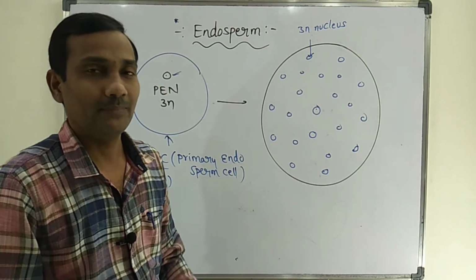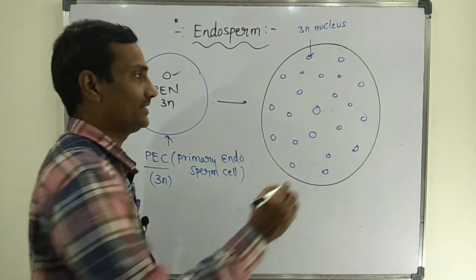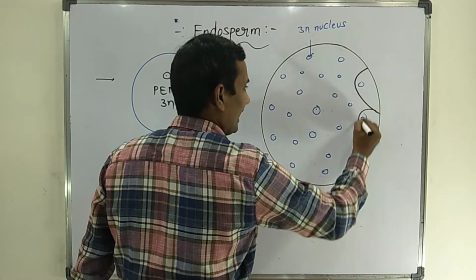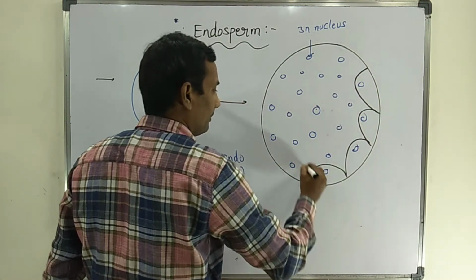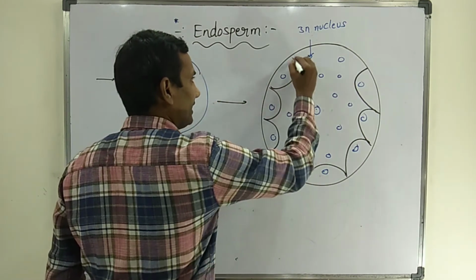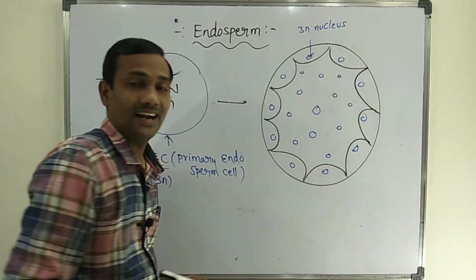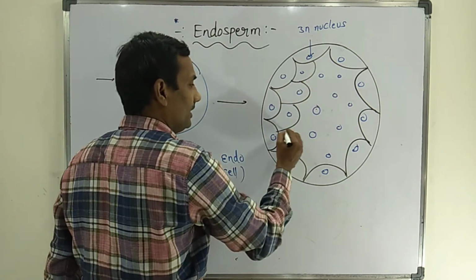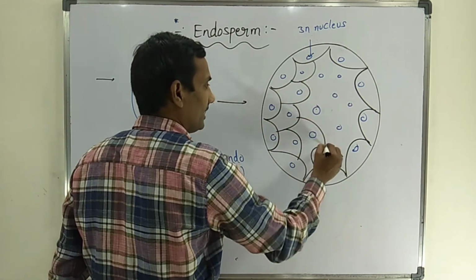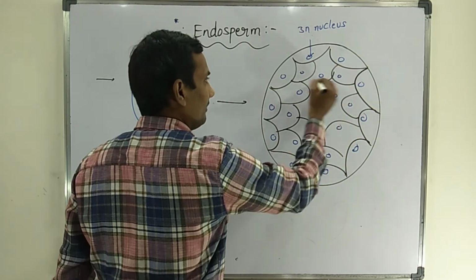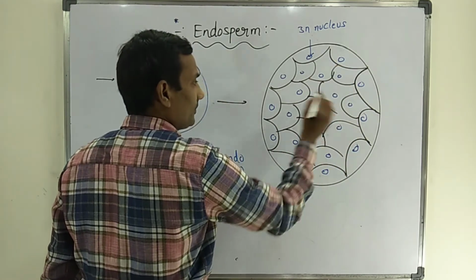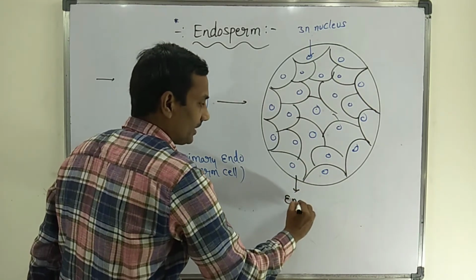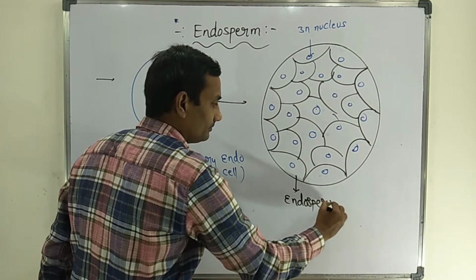But slowly, cell wall formation takes place around each and every nucleus, and so cellular endosperm is formed. Finally, each and every nucleus develops its own layer and develops into cellular endosperm. See here, the total tissue is called endosperm.